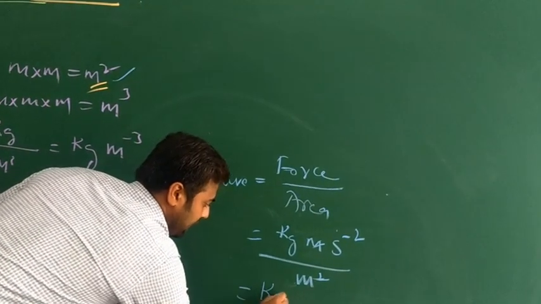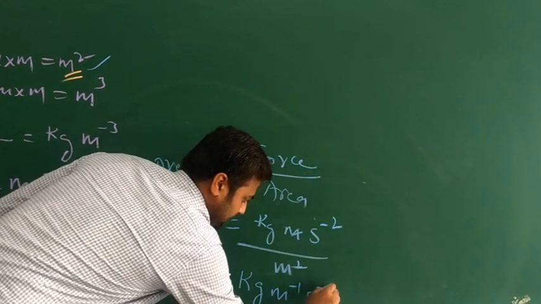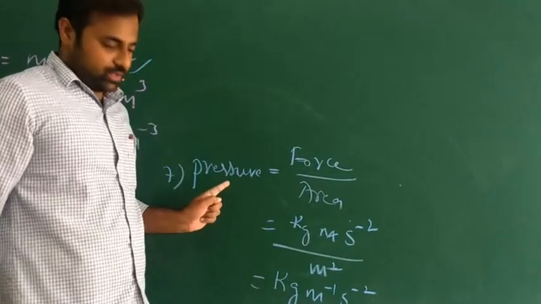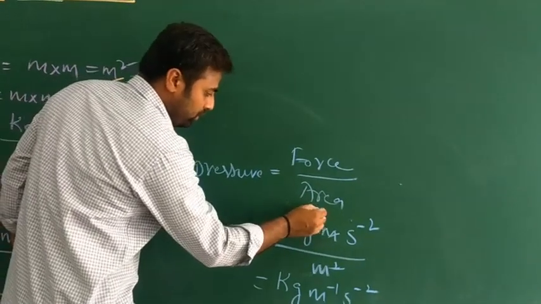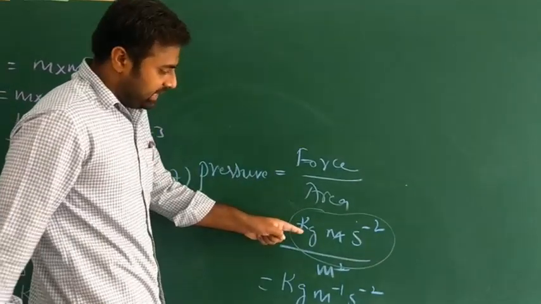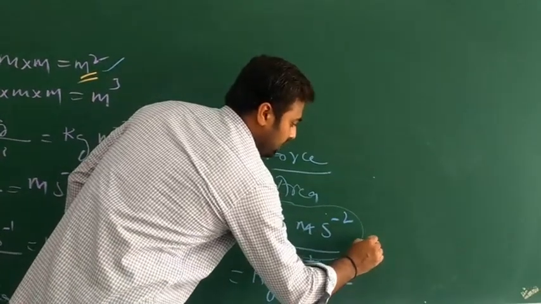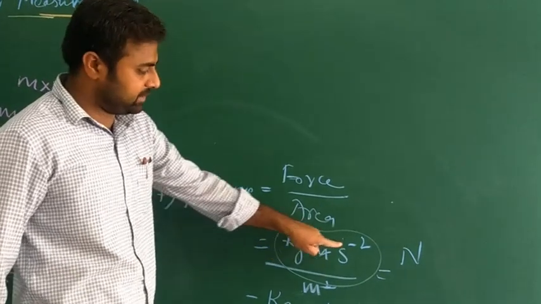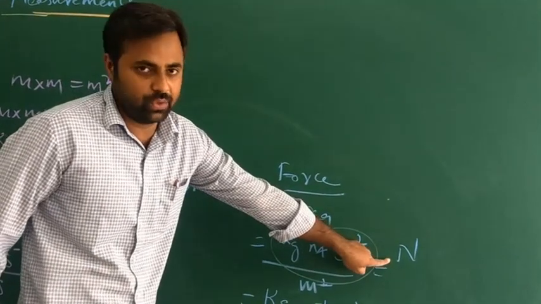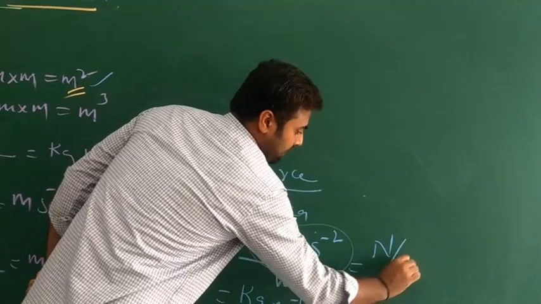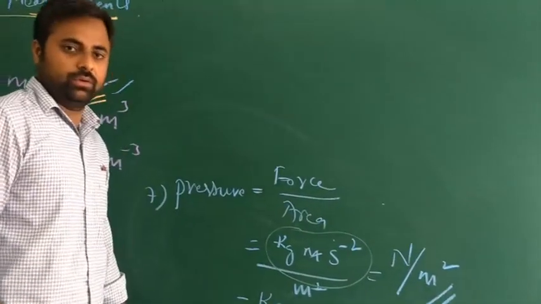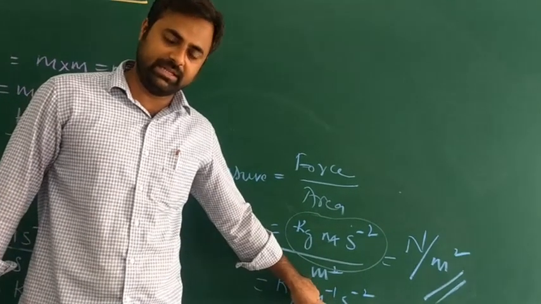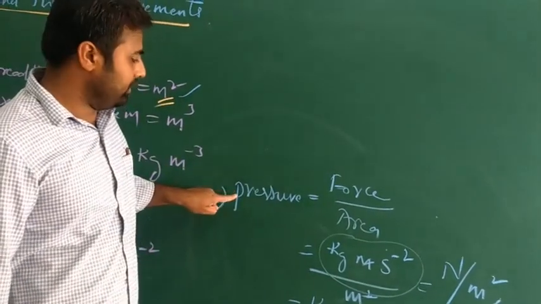The remaining will be kg meter inverse second square inverse, which is the unit for pressure. Instead of kg meter per second square, you can take Newton. So Newton per meter square is also a derived unit for pressure.